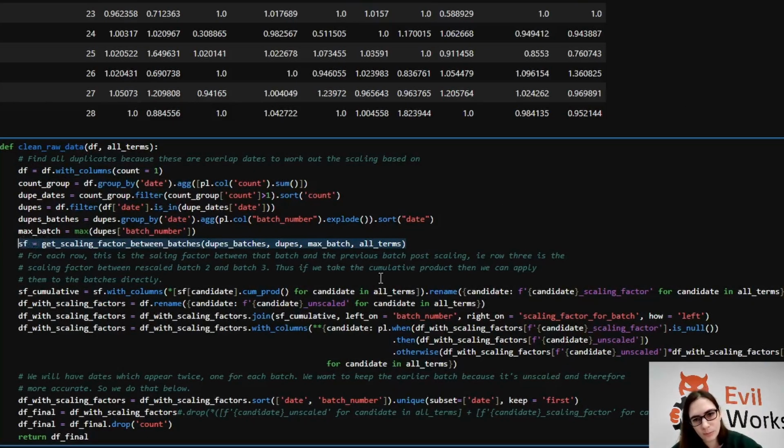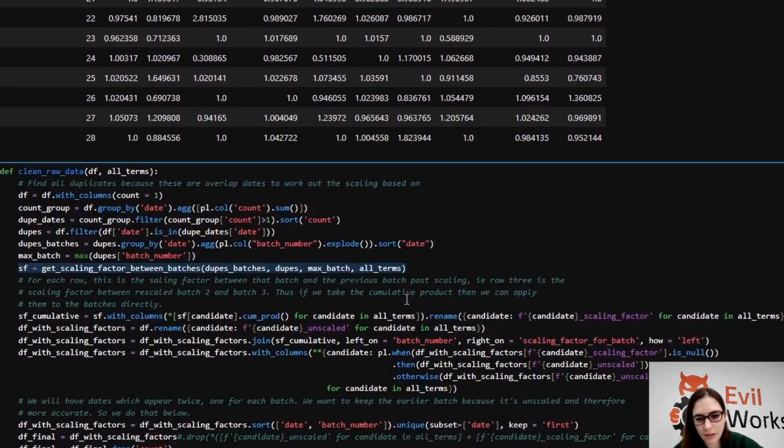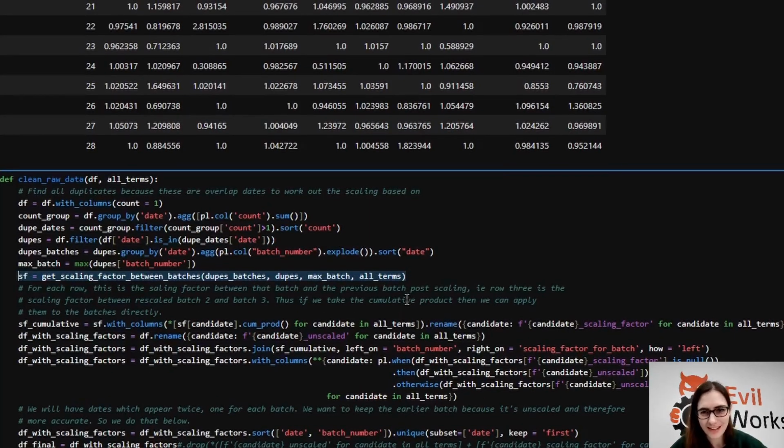Now, the reason we have the rest of this function is because I don't actually want to normalize everything to the batch that came before. I want to normalize everything to batch 1. So what I really need is not the scaling factor between batch 3 and batch 2.